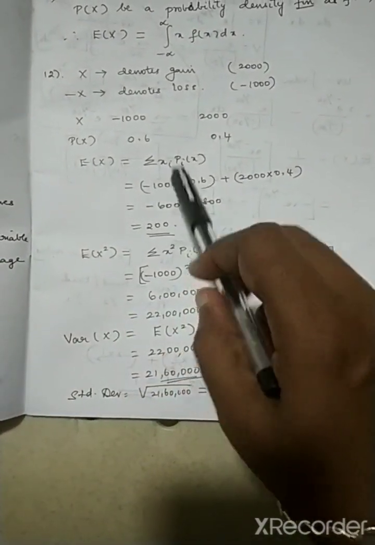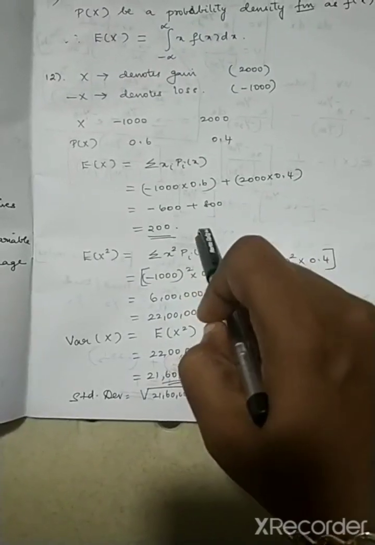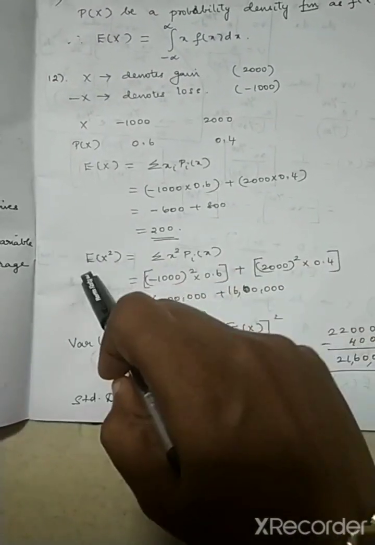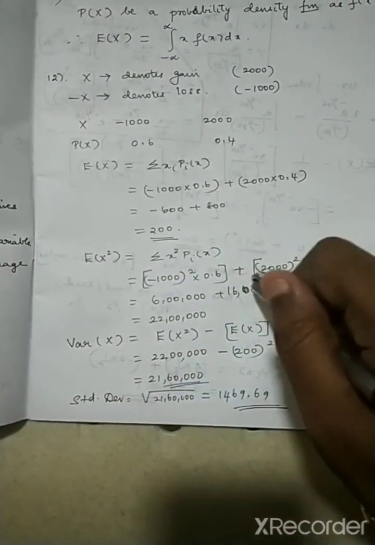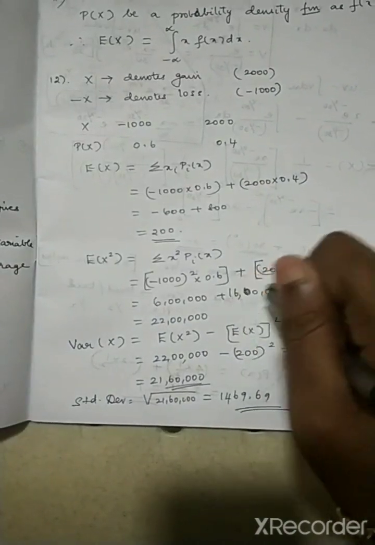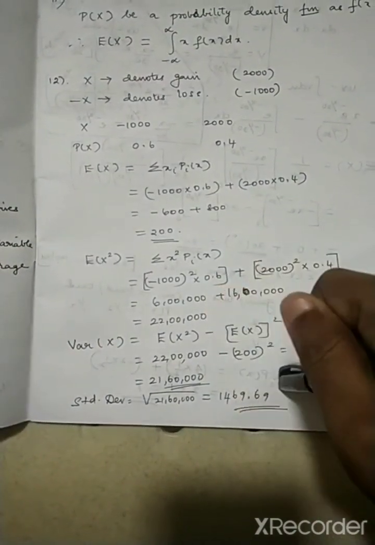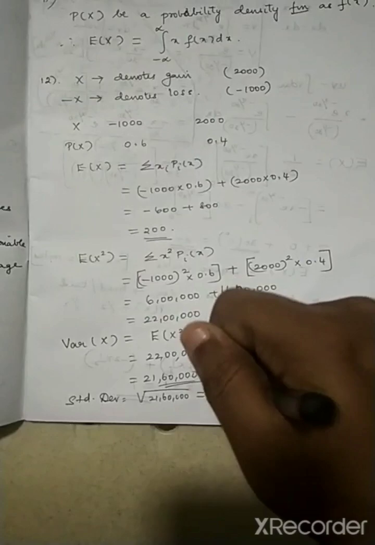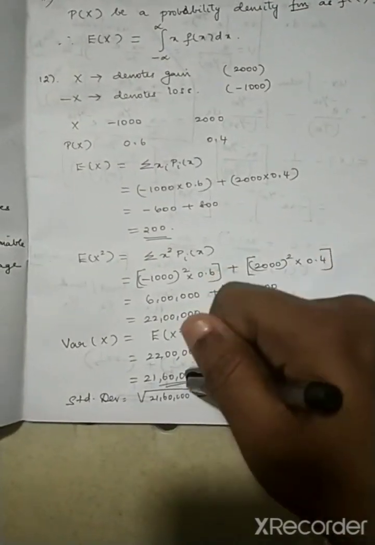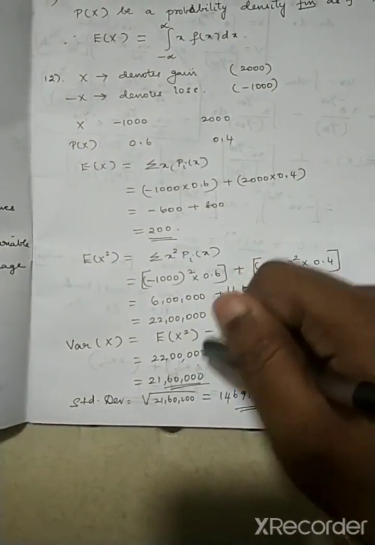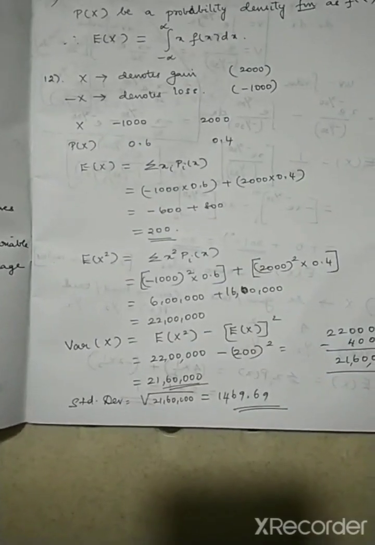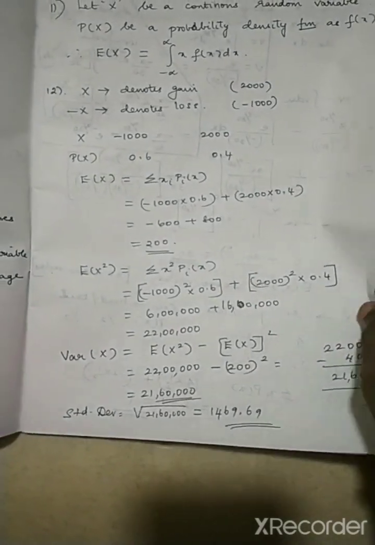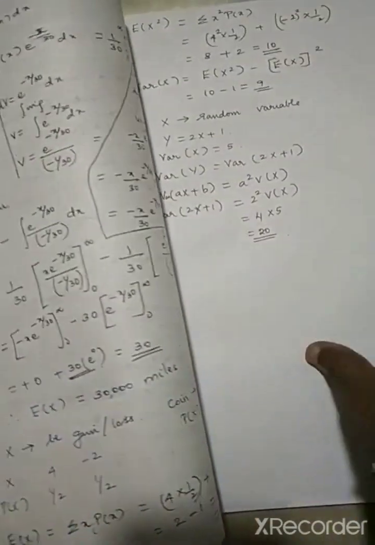In most of the papers, all the children got E of x correct. For E of x squared, there was some mistake. They could not properly calculate this, and then they were making mistakes in the subtraction part also. So you should not make mistakes in the simple addition and simple subtraction. Okay. Now coming to the 13th question.